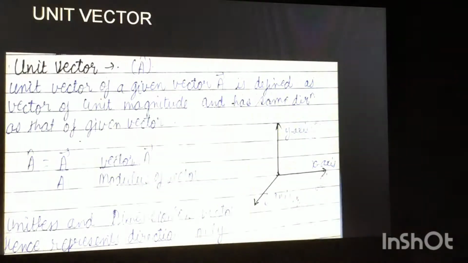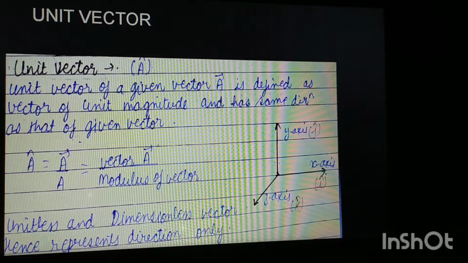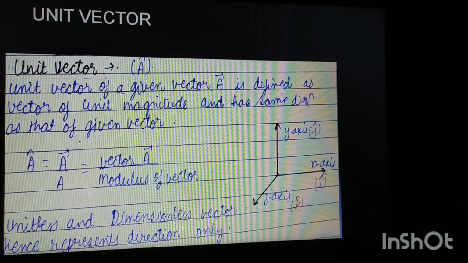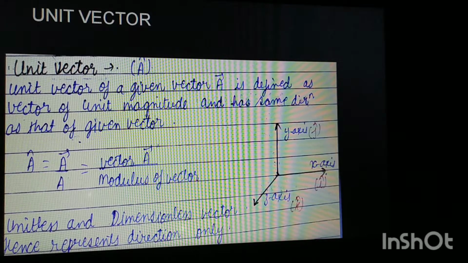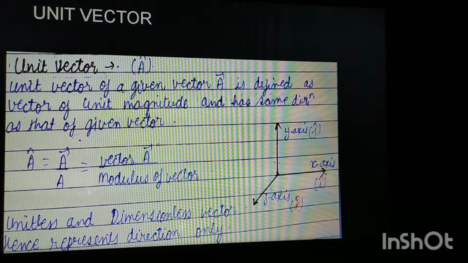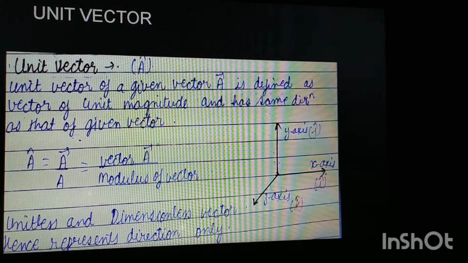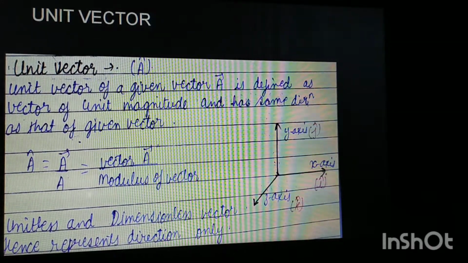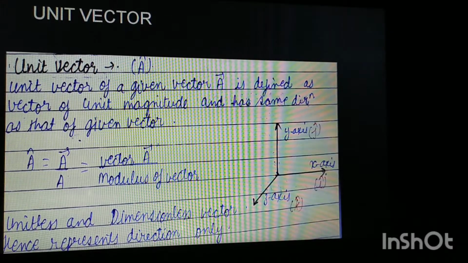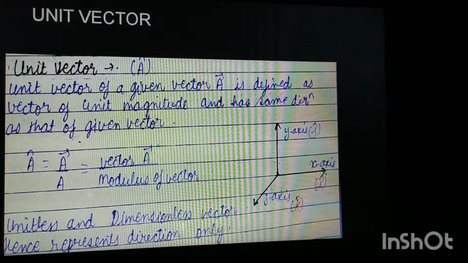Now let us try to understand what a unit vector is. How do we define a unit vector? A unit vector of any given vector is defined as the vector which has unit magnitude and has the same direction as the given vector, the vector which is provided to us initially. The unit vector has the direction of the original vector.